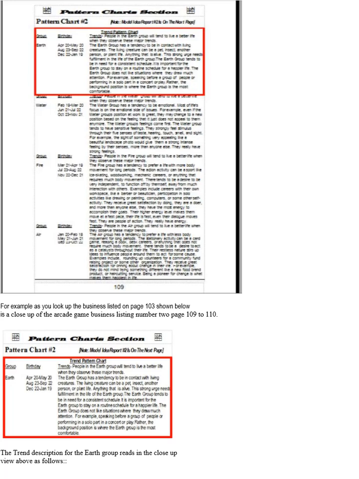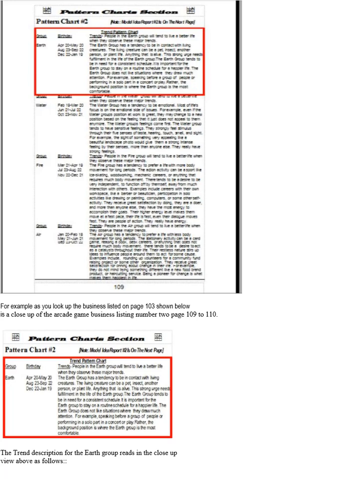People in the Earth Group will tend to live a better life when they observe these major trends. The Earth Group has a tendency to be in contact with living creatures. The living creature can be a pet, insect, another person, or plant life. Anything that is alive. This strong urge needs fulfillment in the life of the Earth Group. The Earth Group tends to be in need of a consistent schedule. It is important for the Earth Group to stay on a routine schedule for a happier life.